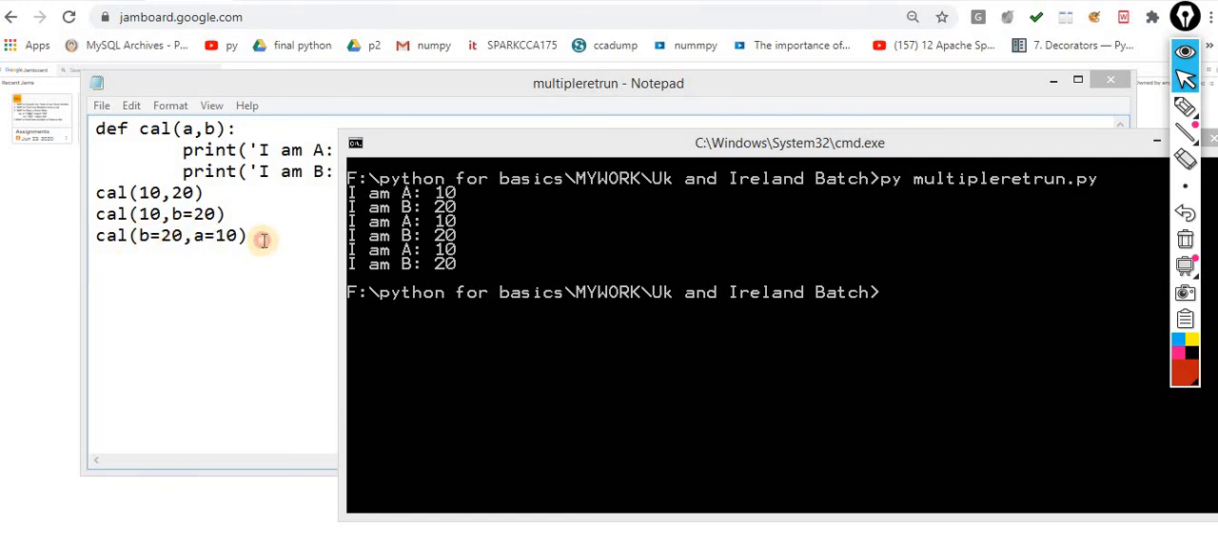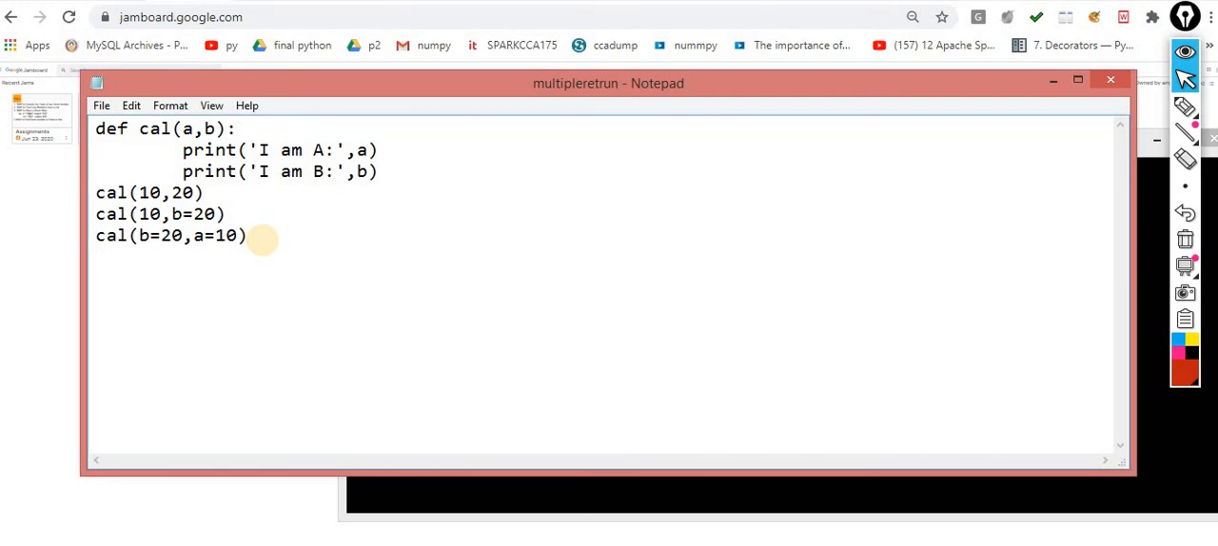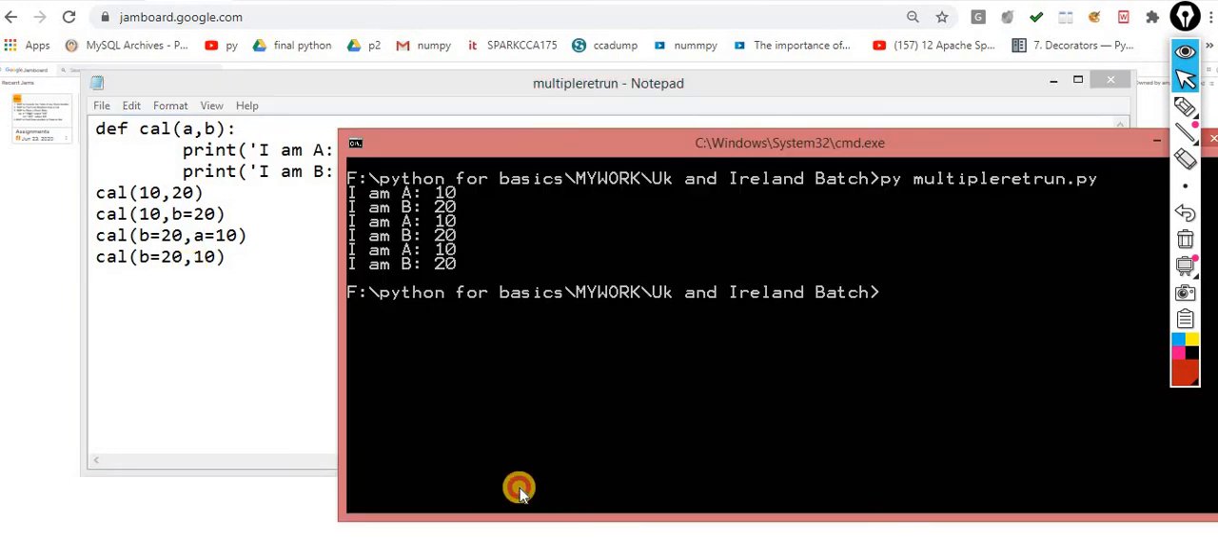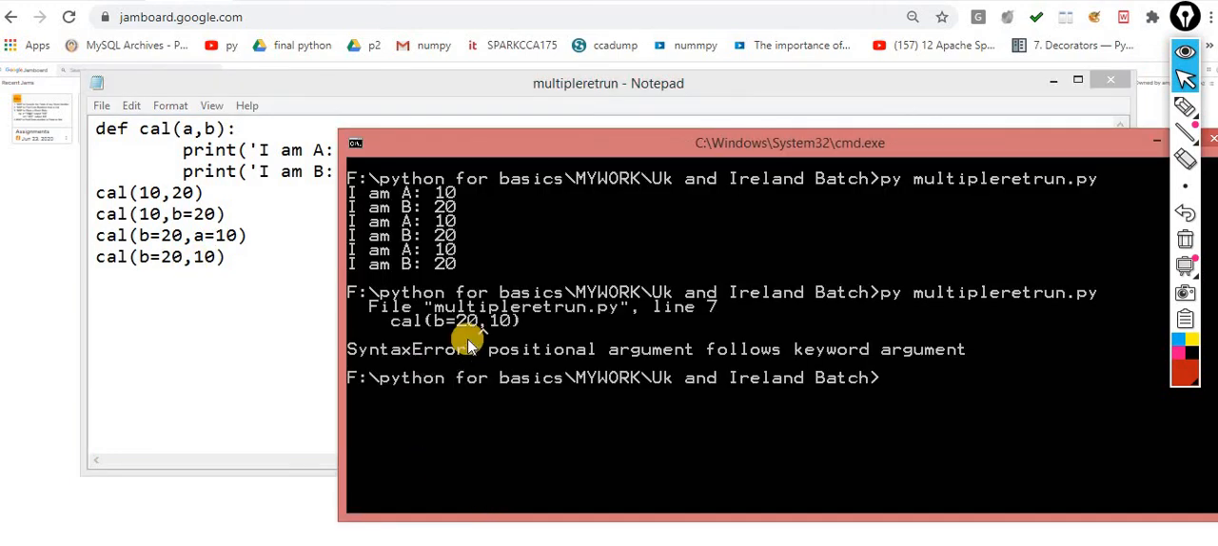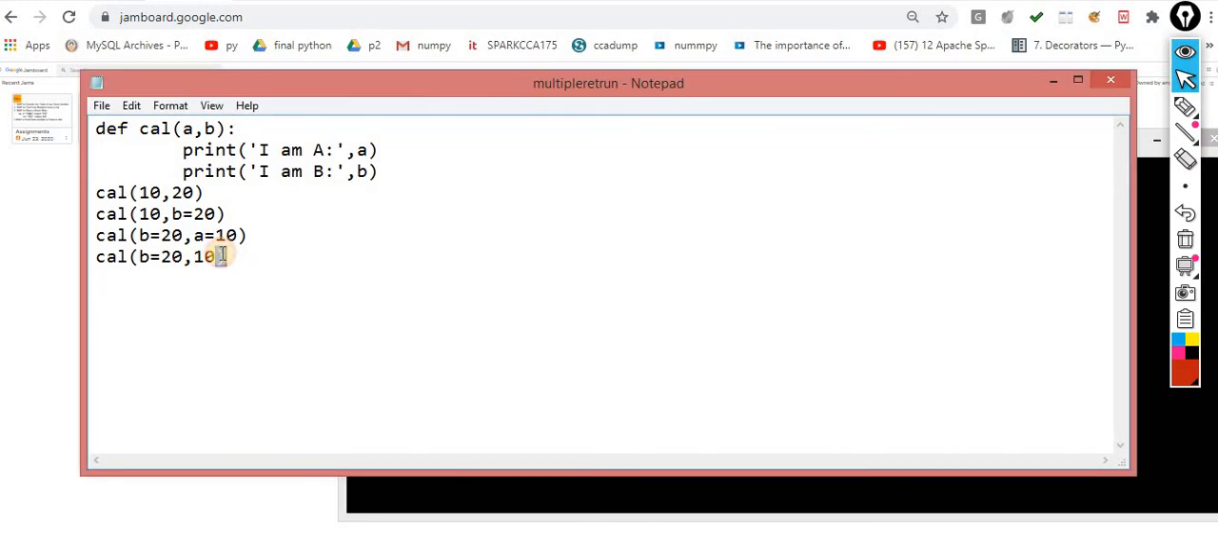Now, a chance for error. By mistake, if you make the first one a keyword argument, and after that you follow with the positional argument, you will get the error message in this case. Now you can understand this: positional argument follows keyword argument. The positional argument should not follow the keyword arguments. So how can I make it correct?